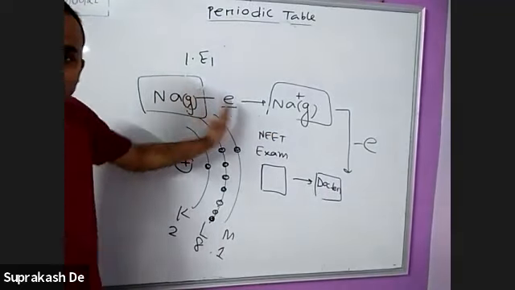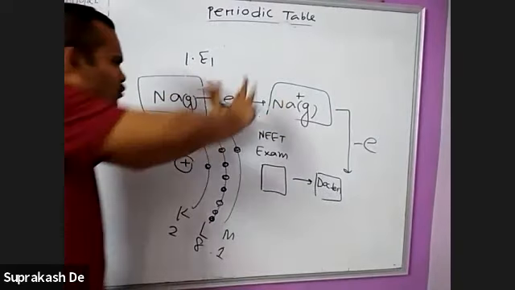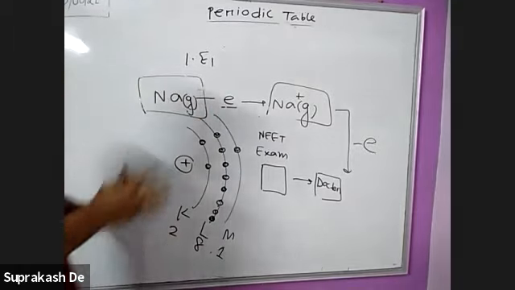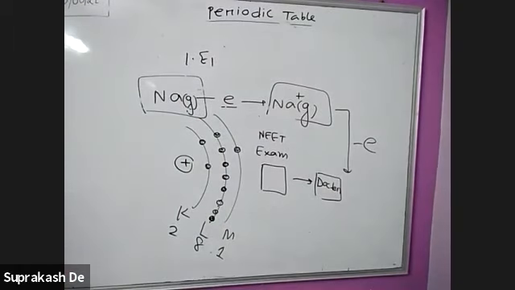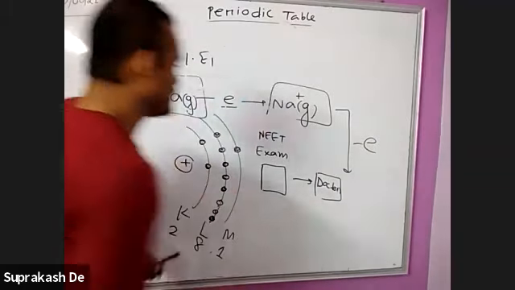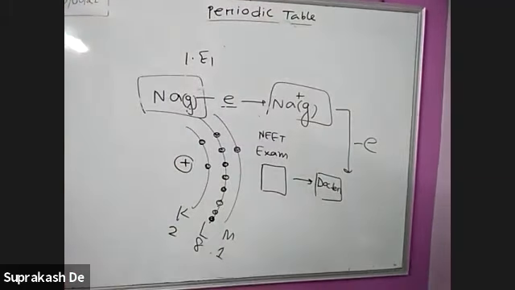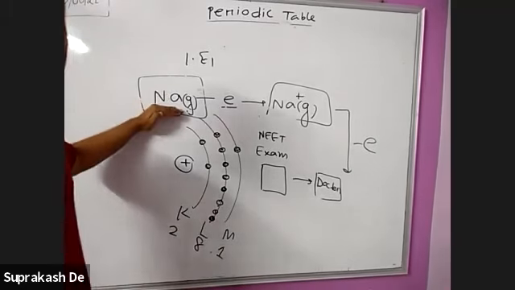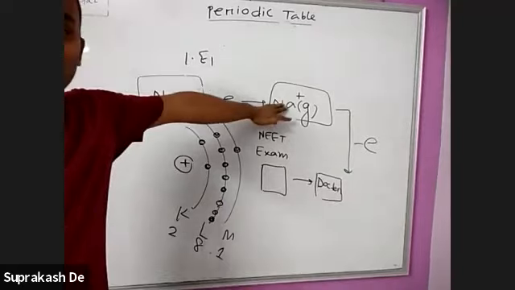So when you release the electron, the product is there, but you don't look at the product. You only consider the reactant from where you are trying to release the electron. At that time you see the electronic configuration of the particular atom, not the ion. Is this clear to everyone? Yes, sir. When you are releasing an electron from an atom, please look at the atomic configuration. Don't look at the ion.